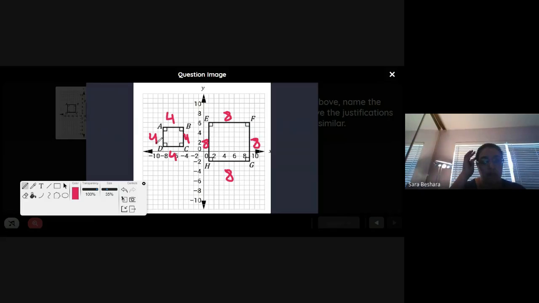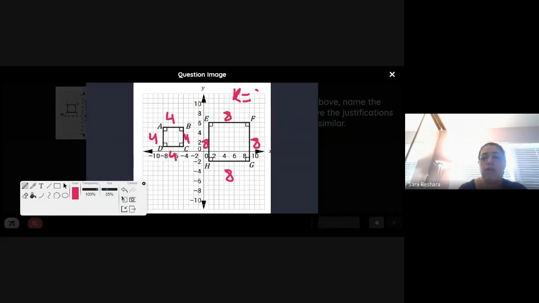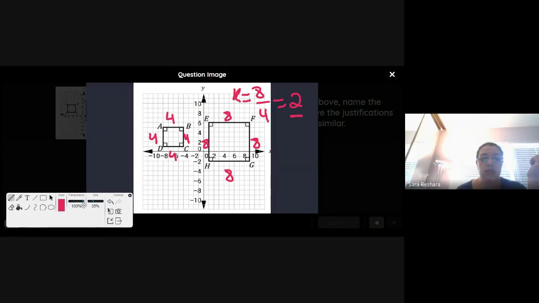So can we find the scale factor here? First I'm going to write the scale factor right there. That's K. Scale factor is new over old, but since we don't know which is which, just go 8 over 4 or 4 over 8, it's okay. Normally it is given to you, but this is just for instruction purposes. So it's 2. If I divide any of these by 4, I will get 2. So it is a scale factor of 2. That means these are similar. The next thing is that I know the angles are the same, but the size of the figures is not the same.